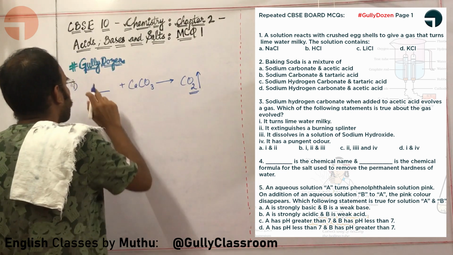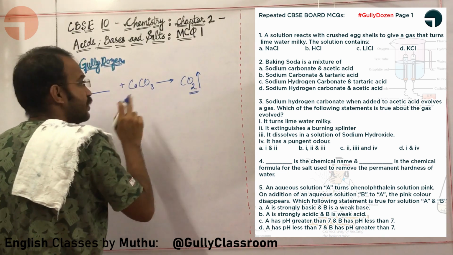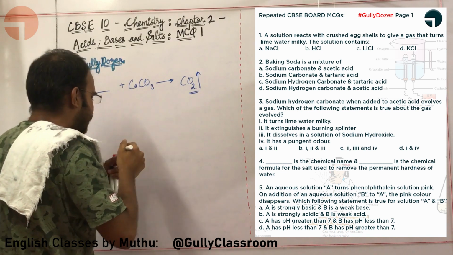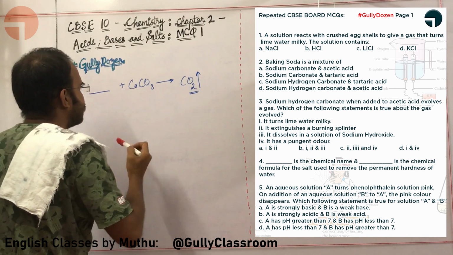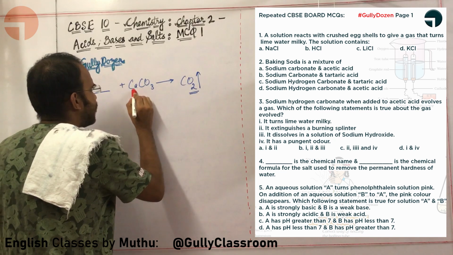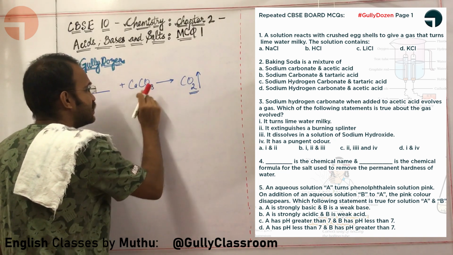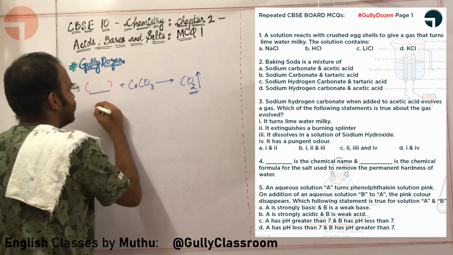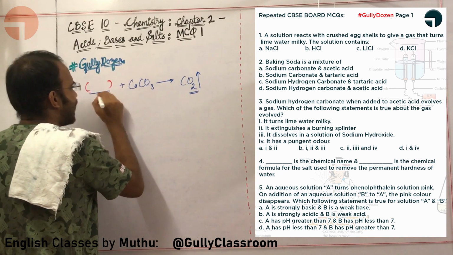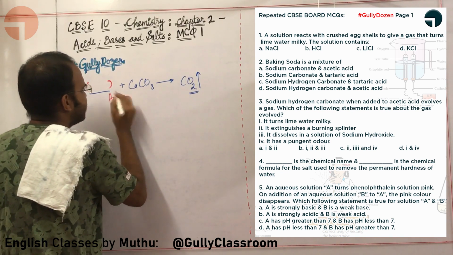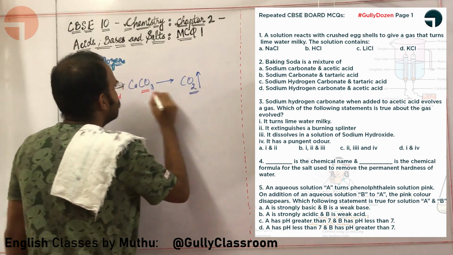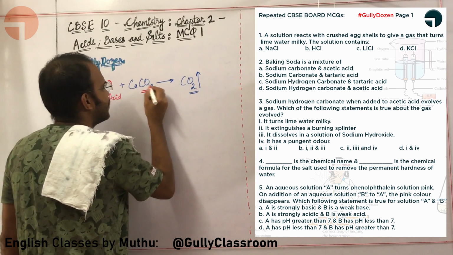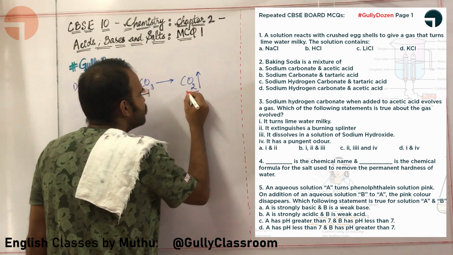Okay, fine. Now what is going to come here? There are 4 options given. Let us try to understand what they have given. When you are given a metal carbonate, calcium is a metal, CO3 is a carbonate, you need to have an acid over here, because only an acid breaks carbonate CO3 to form CO2.